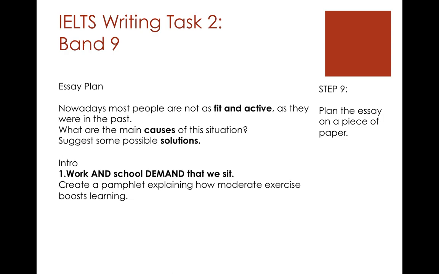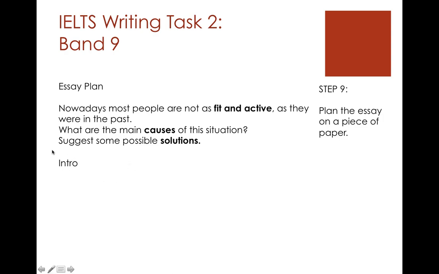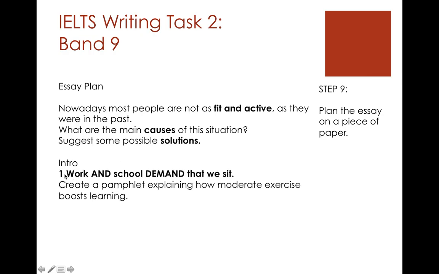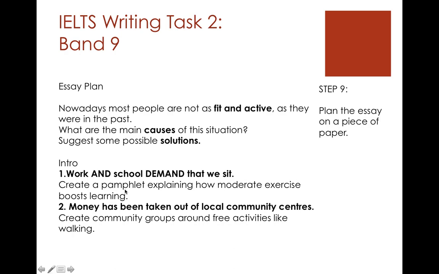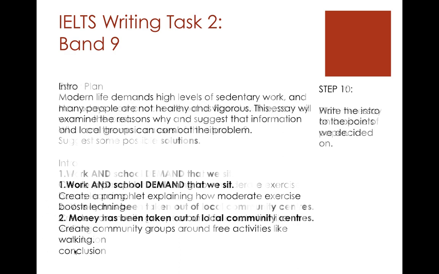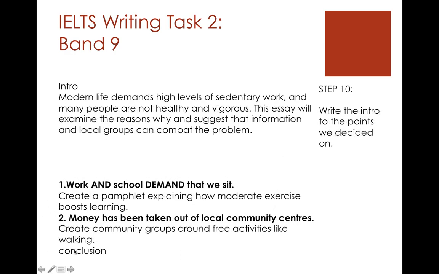Now we're going to plan on a piece of paper. So on a piece of paper, you're going to write introduction, reason 1, reason 2. You can do this in short form. Work and school demands sitting. Write the solution. Same thing with the second point. That's going to be your second paragraph. And then you're going to have a conclusion, which just repeats these 2. So what we're going to do now is just double check that we have done this.